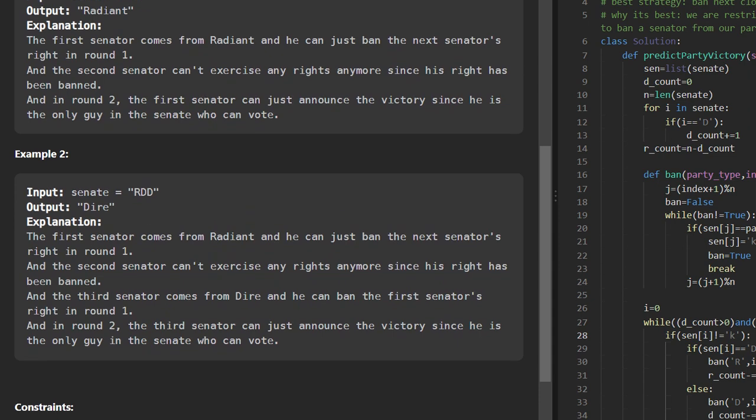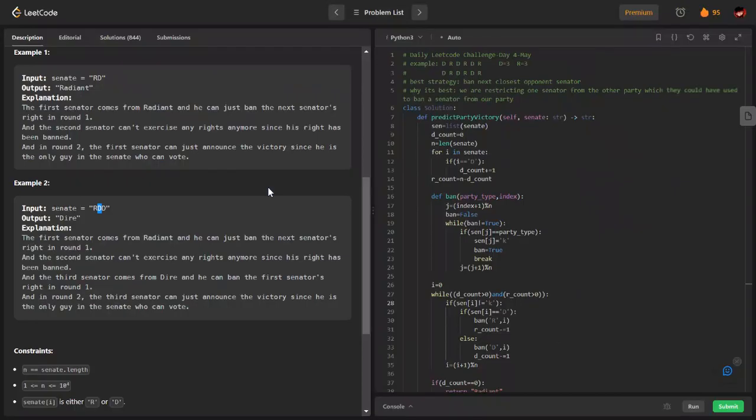I am at R, so I can ban someone. I can ban either this D, the second D, or the third D, the D present here at index 2 or this D present here at index 1. I can ban anyone of them. Let us say I ban this D. Let me type and show you somewhere.